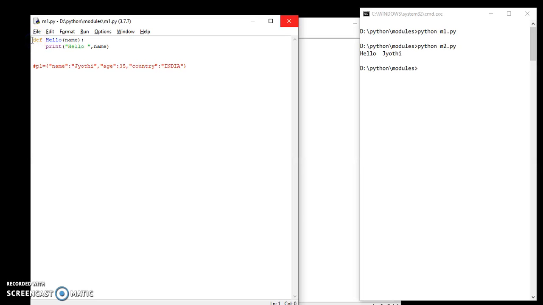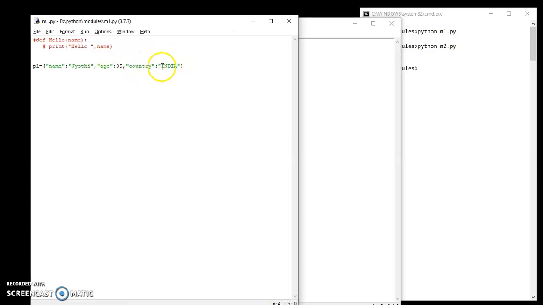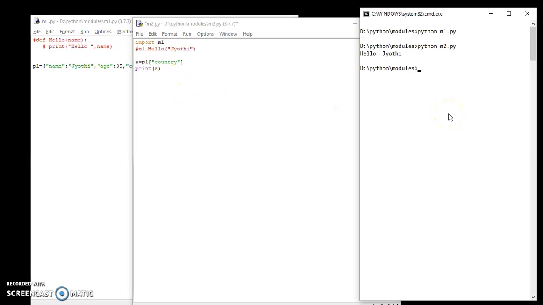So let us put this one in a comment, and this one also in comment, and I am removing this one. Similarly, as I haven't written any function, I am removing this one from the comment line. I am putting this one. So I have created one variable. Here the variable is a dictionary, and if I am accessing country, so country will have a value of India. So I want to display that. So here we can use variables also.